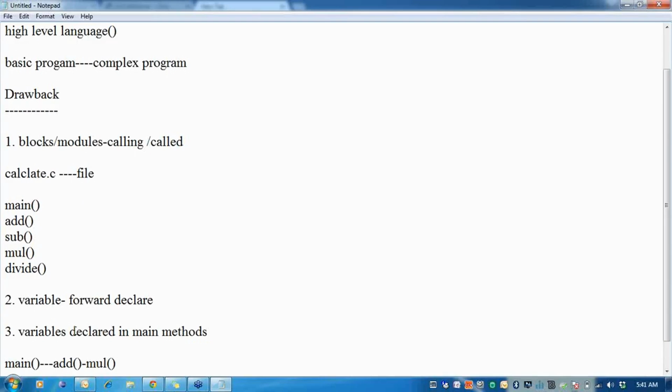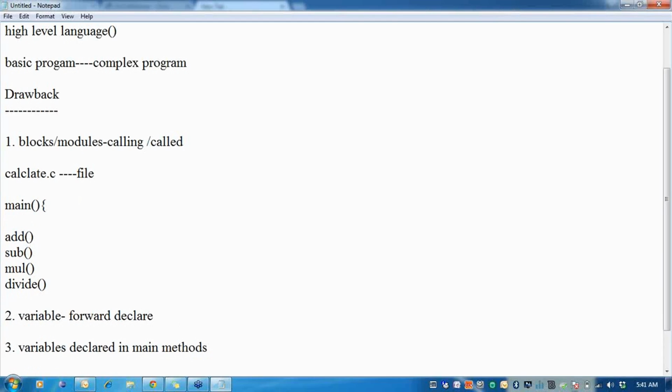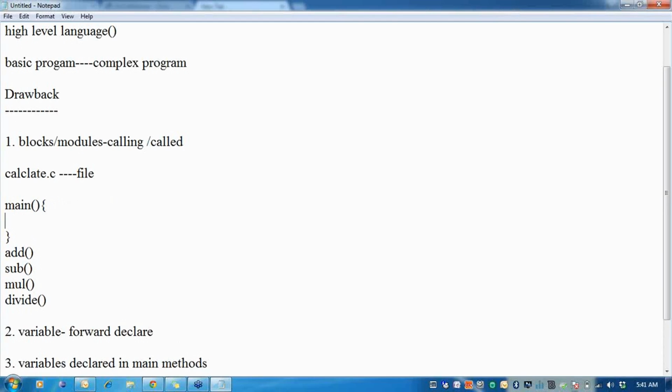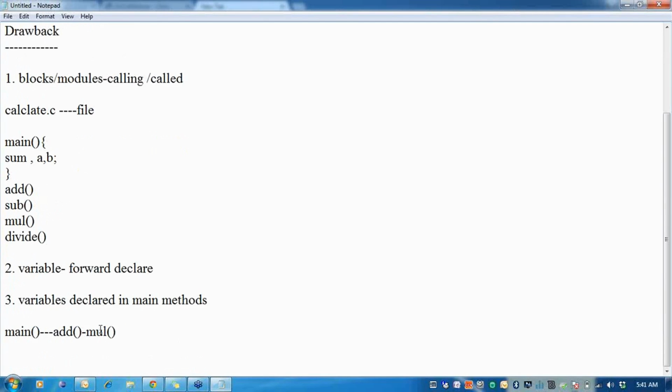If in main I have these variables, sum, A and B, then these three variables declared in main have to be declared and assigned before they are used. And it may happen that these variables are used by the method add as well as the method multiply.